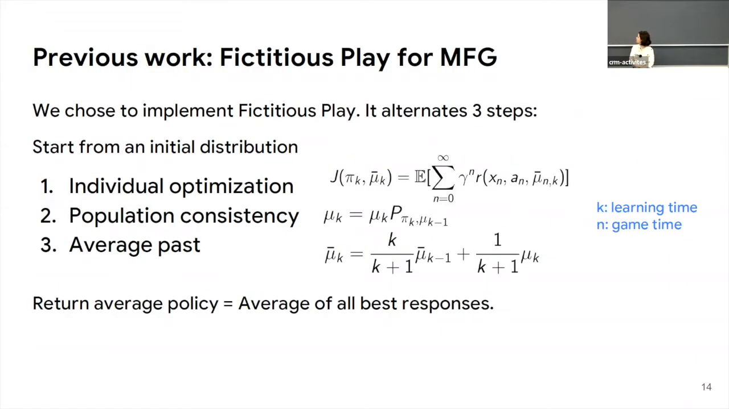To do so, we use fictitious play. This is an algorithm that we have studied in a previous work. Basically, it alternates three steps. First, an individual optimization, where we compute the best response. Then the population consistency, which is just the Fokker-Planck equation. What is very important is that we need to average all the distributions from the past. This can be seen in the first step: we compute the best response against this averaged past. And at the end, what is converging is the average of all the policies.